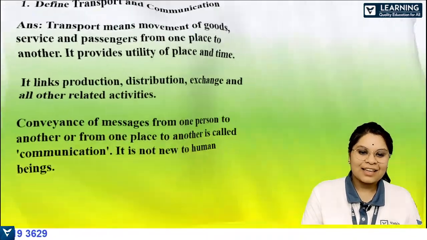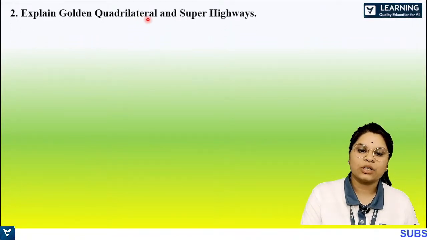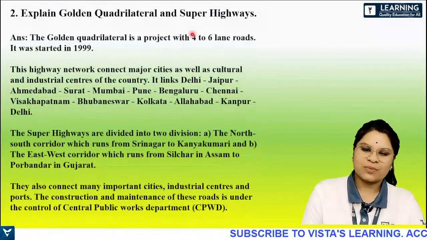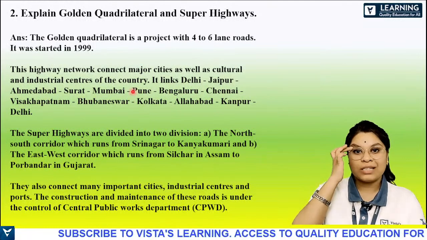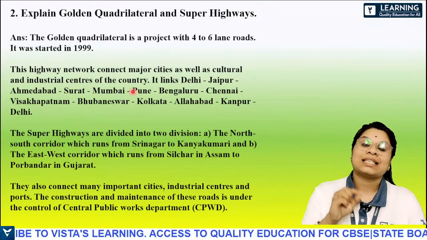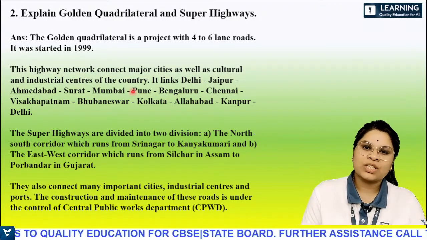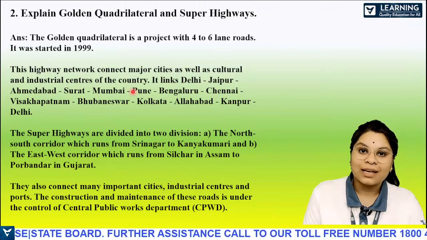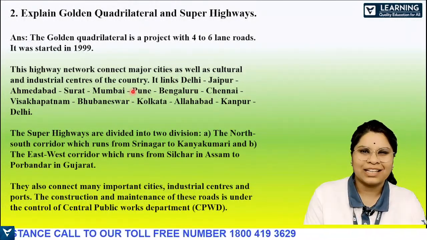Yes. So next one, second question. Explain golden quadrilateral and super highways. So just mention all of these points. So what all is there? Actually, for 3 marks, minimum six points are required. Minimum. If there's a question where 6 marks is not there, however many points are there, you will have to mention that much. Accordingly they'll give you marks.